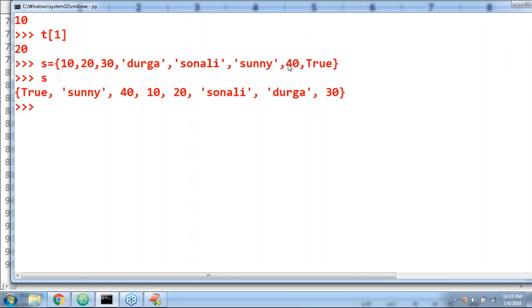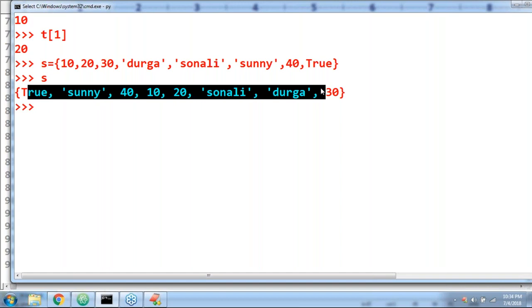Where is my insertion order? Are you able to understand? Insertion order is gone by default. I specified 10, 20, 30, but where are 10, 20, 30 coming? 10 and 20 are coming here, 30 is coming here, true is coming here. That's all. So in a set, order is not important. Remember that.